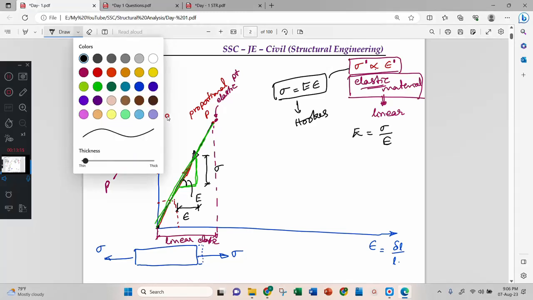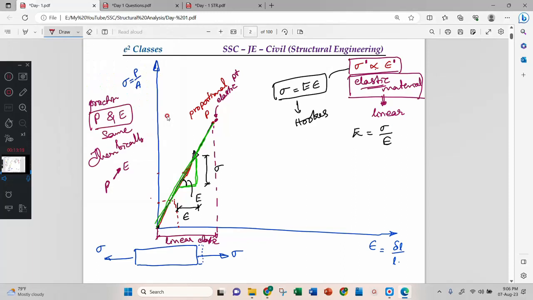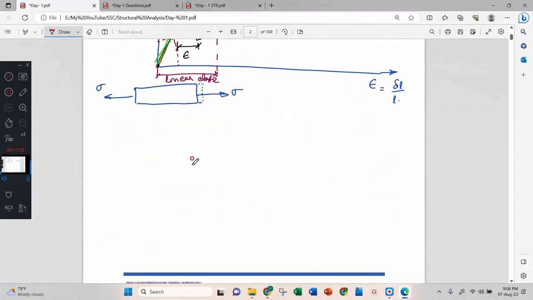Now, very interestingly, if I increase the stress more than this point, then the curve will go in this direction. There will be a decrement and again it will increase. It will take this shape.